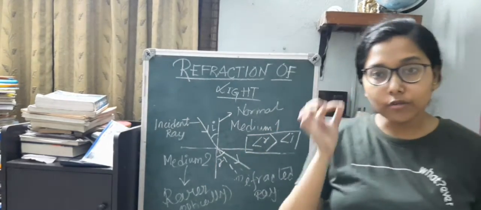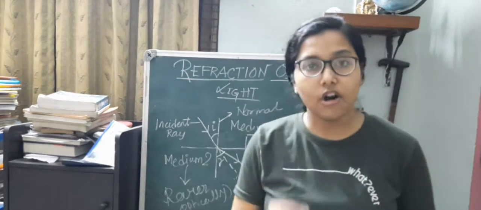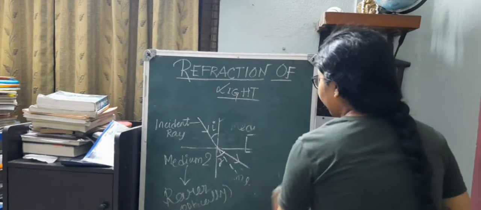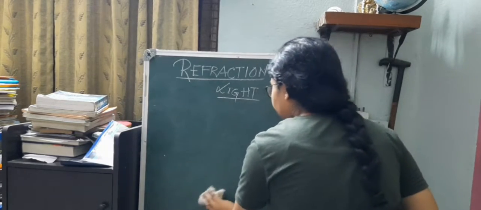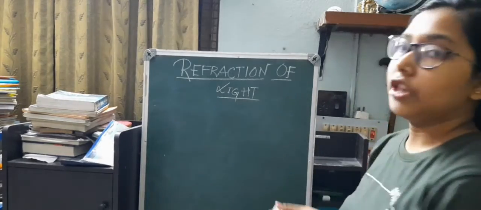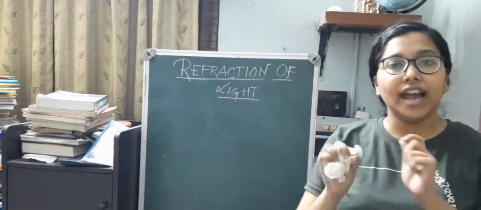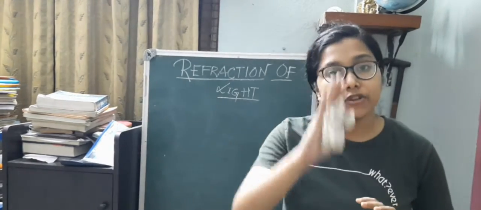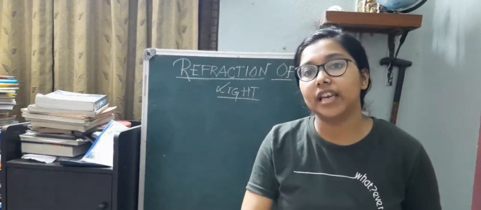So based on the two most important laws, which are the most fundamental parts of refraction, we'll be starting with it. The first law is a very simple law: the first statement of the law of refraction is that the incident ray, the normal at the point of incidence, and the refracted ray all lie in the same plane. That means if the incident ray is in the xy plane, the normal has to be in the xy plane, as well as the refracted ray will also be in the xy plane.